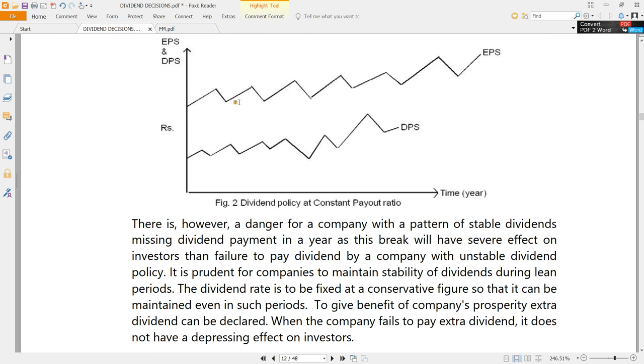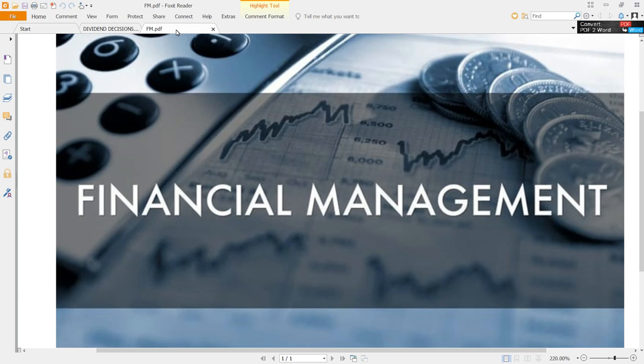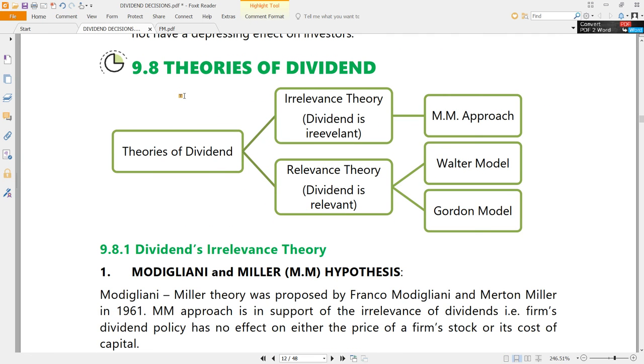So this is the basic introduction to dividend policy. What is the importance and significance of dividend policy? What are the factors that will affect the dividend policy? How can the companies take different strategies to maintain the stability of the dividends? Out of all, definitely the concept of dividend and retained earnings and its relation to growth has to be remembered very well. And how dividend and retained earnings have an impact on the wealth of the shareholders also has to be understood. Most importantly, once you understand the factors affecting the dividend policy, everything else automatically falls into the same category. So that concludes the introductory lecture on dividend policies.